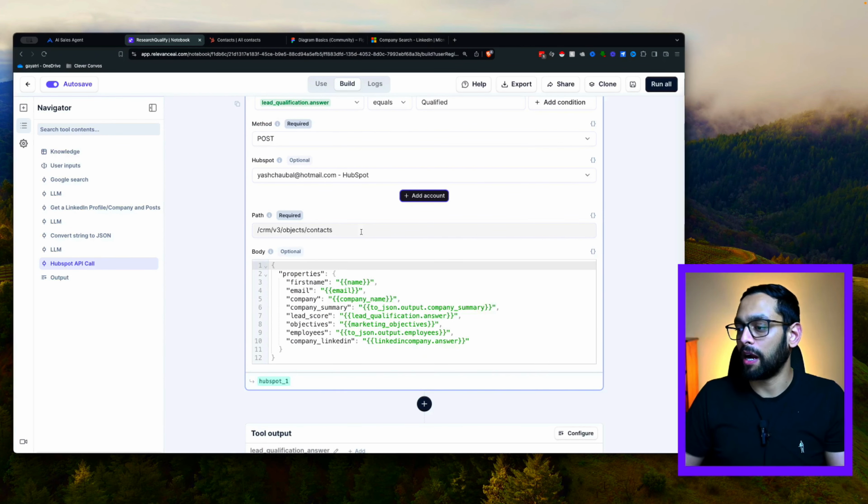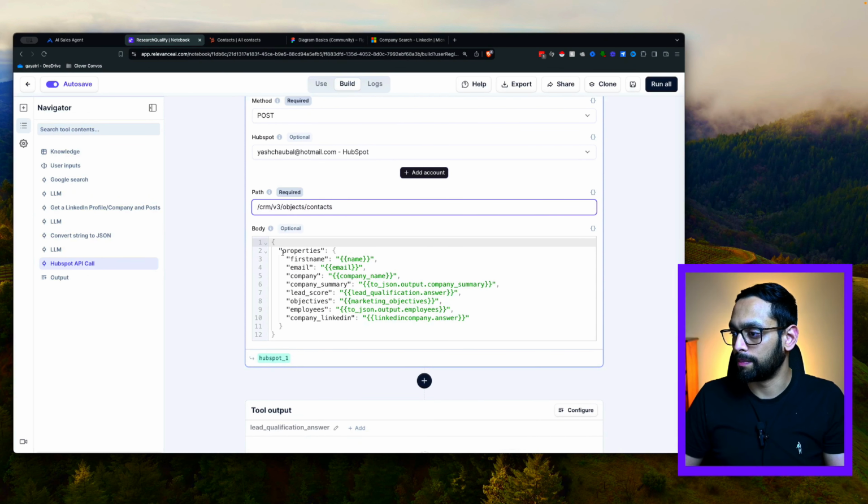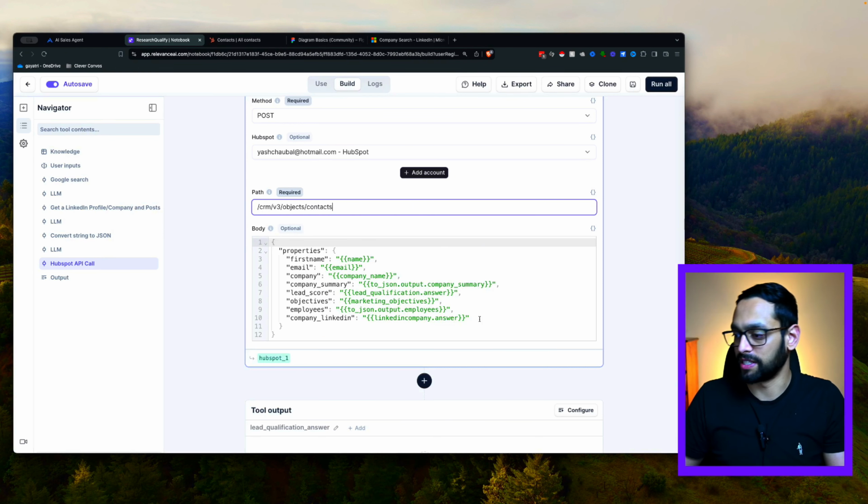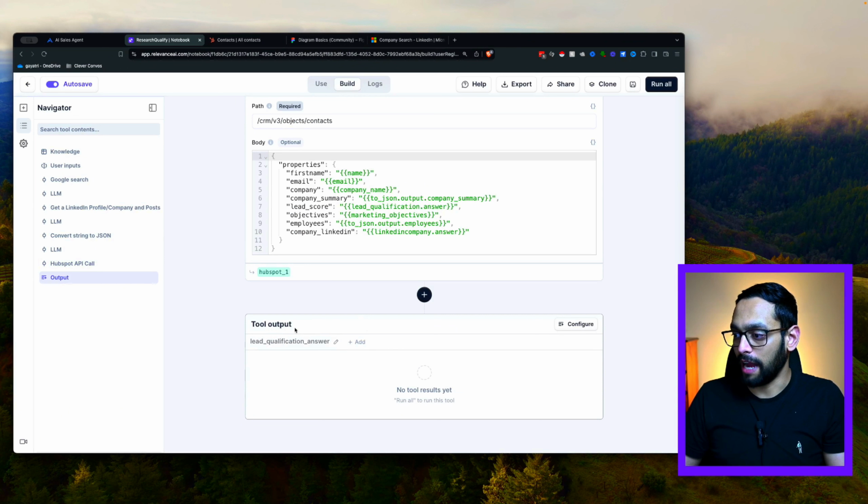And the API pathway for this one is this one right here. And in terms of the parameters, you can see we're going to be capturing the name, email, company name, the summary, and all of the information in terms of their objectives and the employee. And all of this is going to go straight to the CRM. So once they do book in a call, you've got that background information on them. You can use that to do a bit more research, and it's going to help you be more prepared in those meetings.